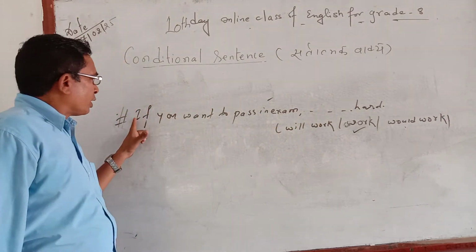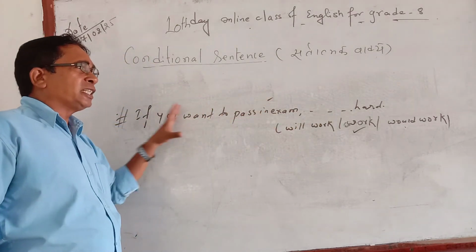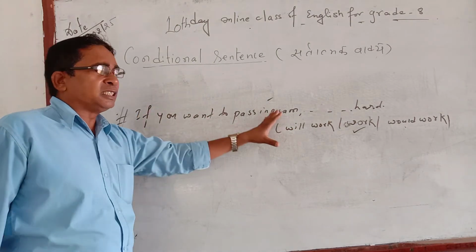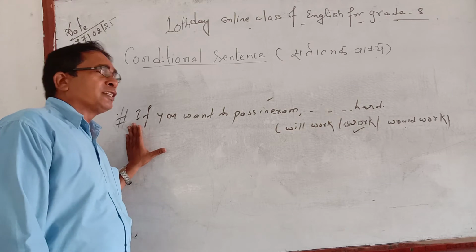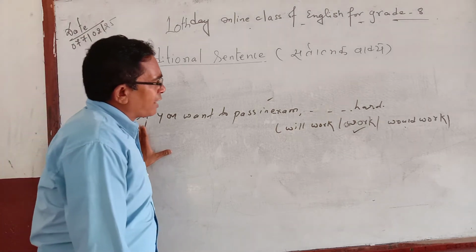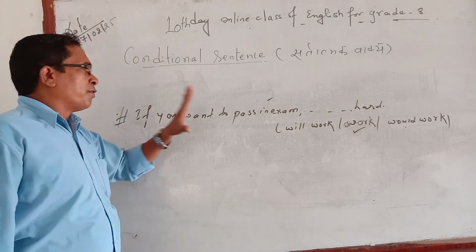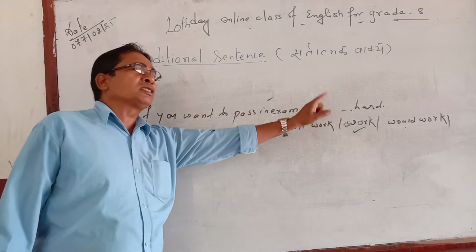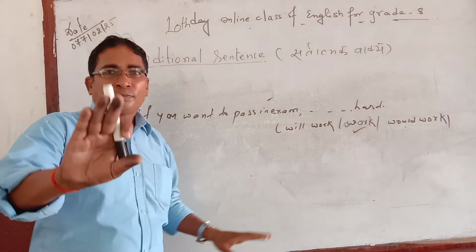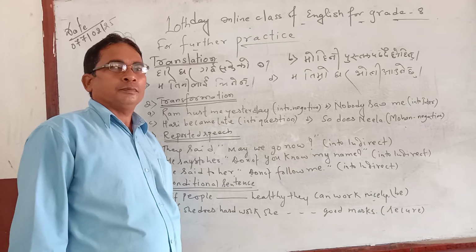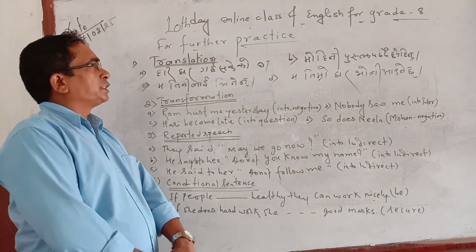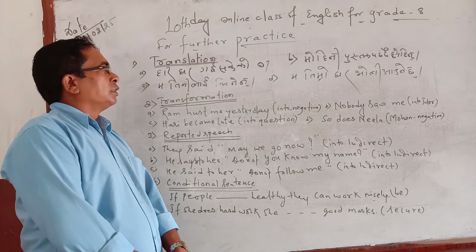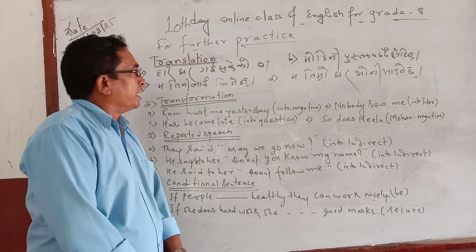And if in the condition and the result both there is a fact or universal fact, then both sentences take the simple present tense. And if the condition sentence is related to a destination, aim or target, at that time the first condition will be used, and in the result there will always be a command sentence. In this way, I have taught you about conditional sentences.